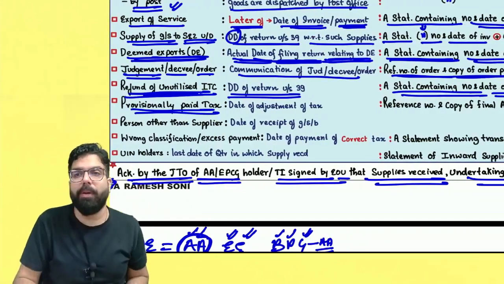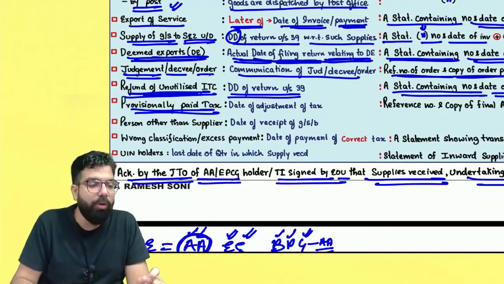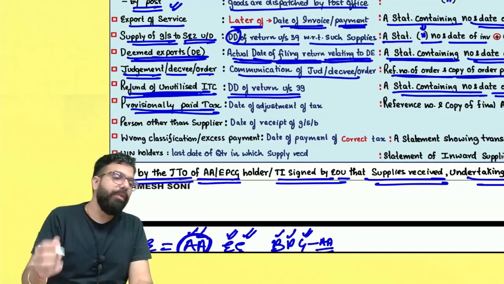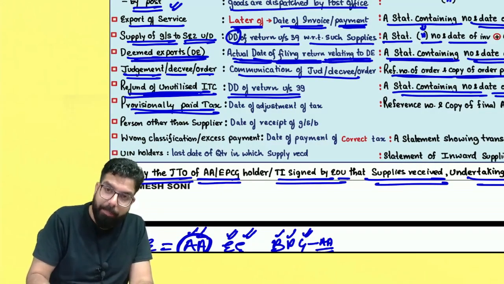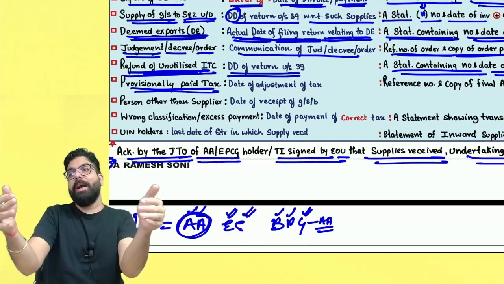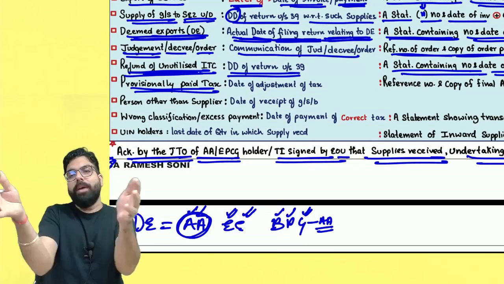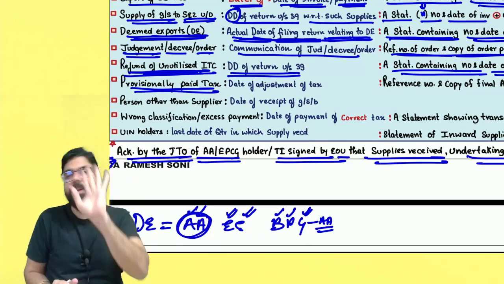If you remember, we had learned about provisional assessment. In case of provisional assessment, you will pay your taxes provisionally. Now, if you have paid your taxes provisionally under provisional assessment and later finalization happened, the department will adjust the final assessed amount against the provisionally paid amount, and once they have done the adjustment, they will tell you how much is the refund due.